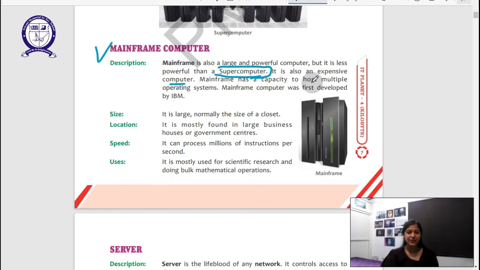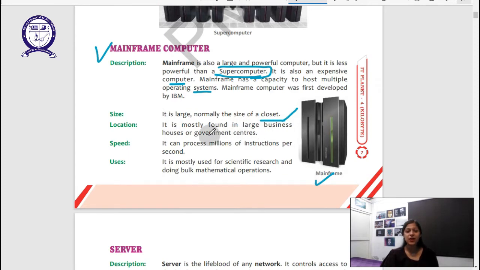Mainframe has a capacity to host multiple operating systems. So in a mainframe we can add multiple operating systems. We can also use Windows, we can use Linux, we can use 2 Windows at the same time. We can use Windows 8, Windows 10, like that. Size, it's large, normally the size of a closet. So closet is our almirahs. So generally they are about the size of our closets, our almirahs.